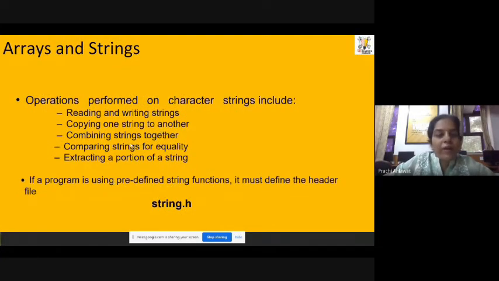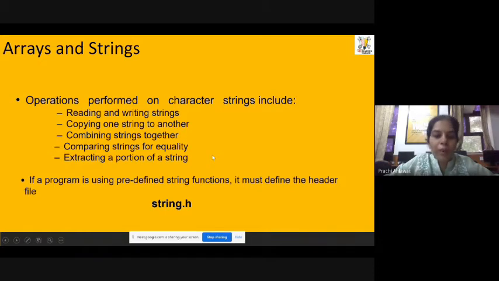Now, what are the different operations we can do with the help of strings? We can read and write strings, and we can copy a string from one place to another. We may want to concatenate two strings. Suppose there is the first name and last name of a person, and we want to concatenate them. Or we may compare two strings for equality, or extract a substring out of a full string. So a number of operations are possible on strings, and we are going to look through all of these options one by one.